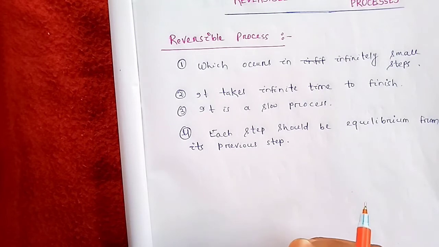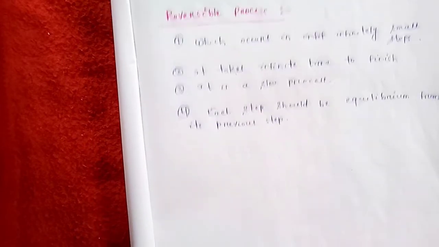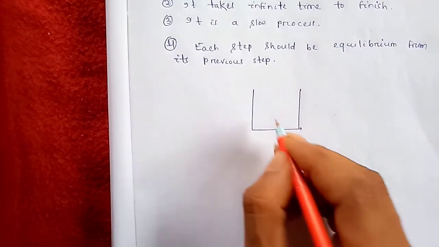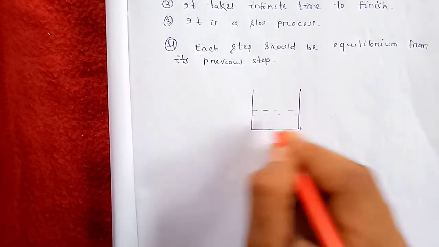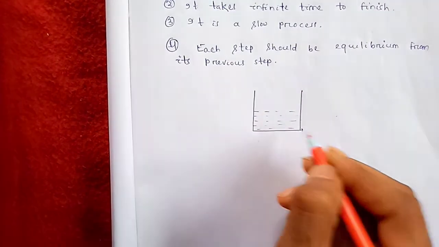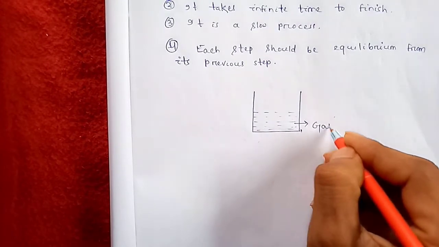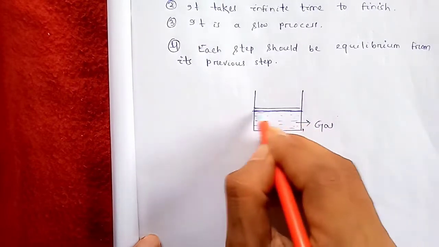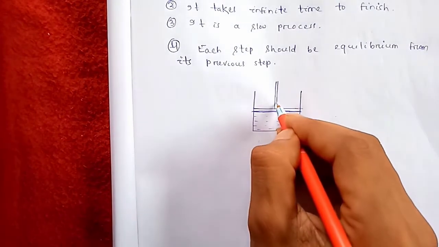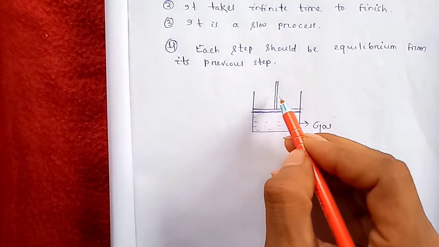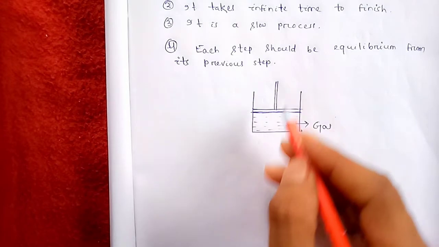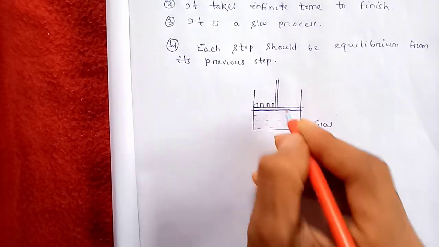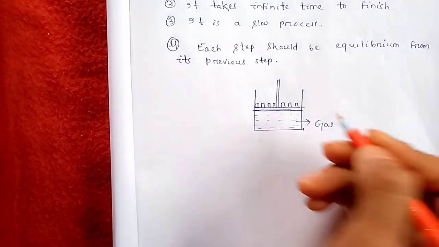Let me explain with an example. Listen carefully. Suppose I have a container, and I took some gas inside it. And I attached a piston to it, which is frictionless and weightless also. That means it can go up or it can come down. And I put small stones on top of it. Clear?